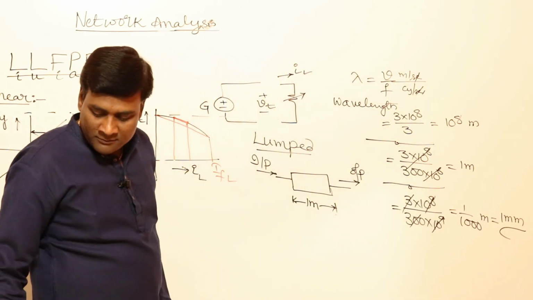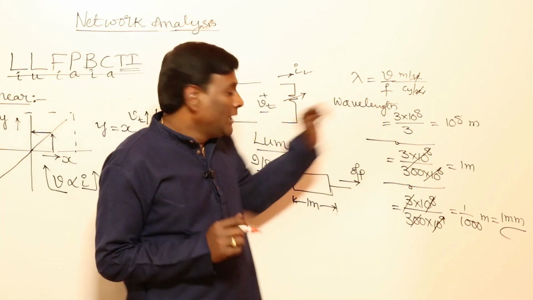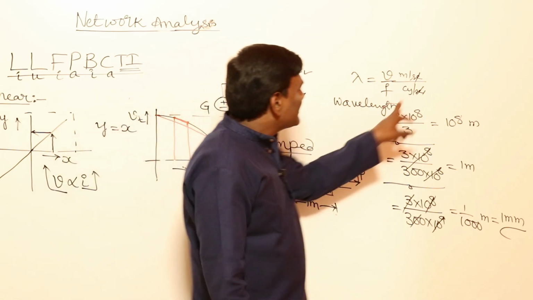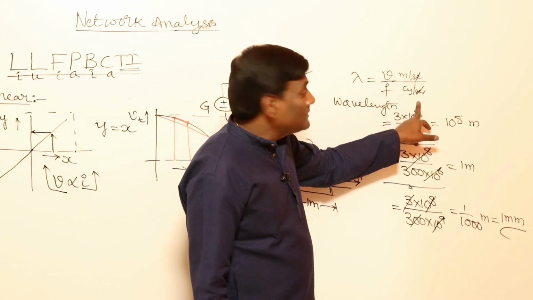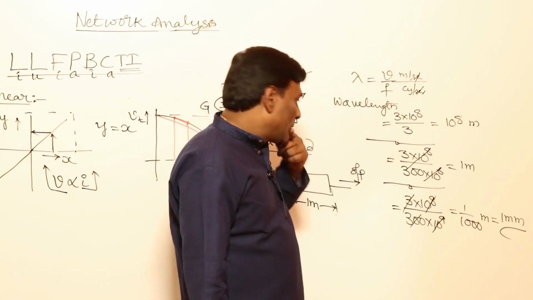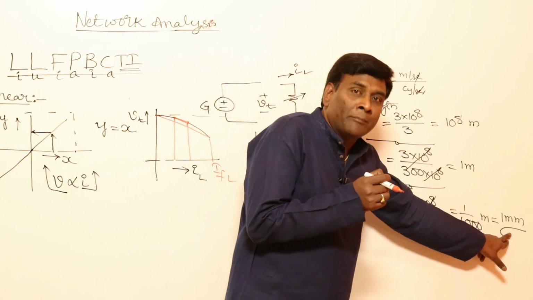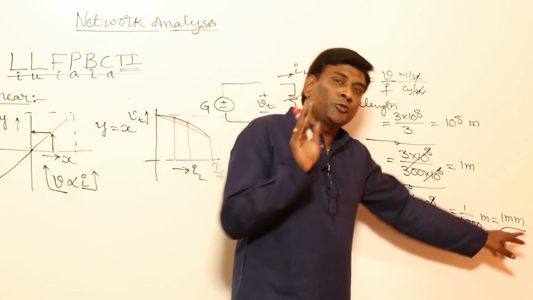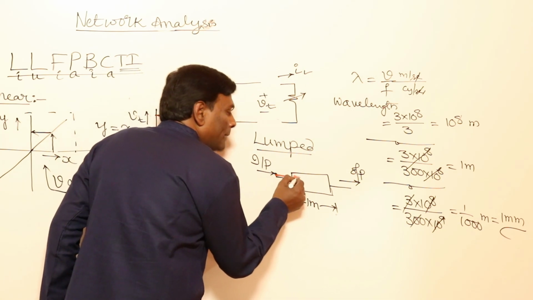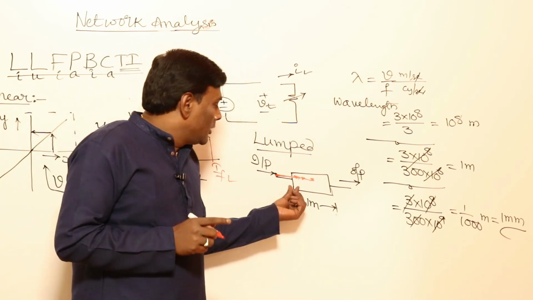Now let us compare. For example, let us go from here to here. My wave will travel here per cycle. See here, seconds will get cancelled. Meters per cycle is the wavelength. So in this case, to travel 1 millimeter, 1 cycle is consumed.